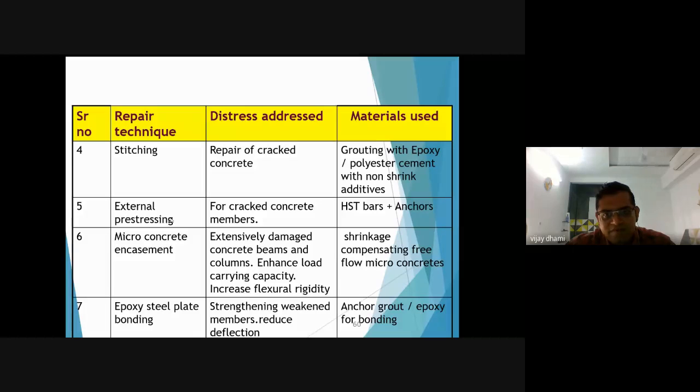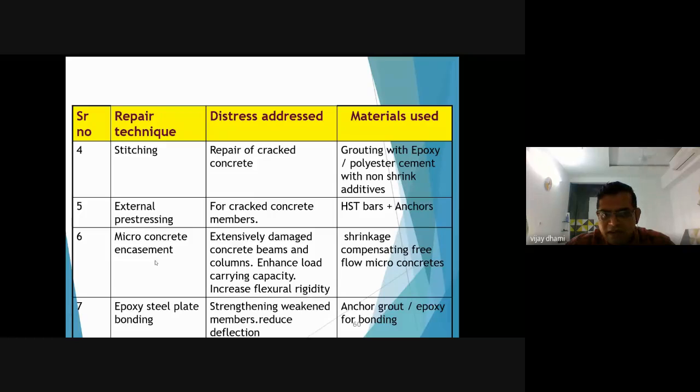External pre-stressing techniques: when the concrete members or girders are cracked, you can use external pre-stressing, and in that HYSD bars and anchors can be used.